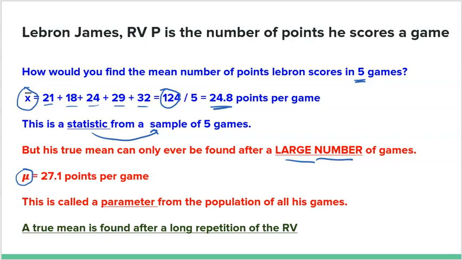And the law of large numbers fits in here because the true mean of all of his games is only found after a large number of games. Another situation you could look at is a rookie, a brand new player. After that player plays 5 games in the NBA, that is by no means his true mean. That's just the mean after his first 5 games. The more games that player plays, the more ups and downs he has, and only after a large number of games can we sit back and say, hey, his true mean is whatever it is. So a true mean is found after a long repetition of the random variable.